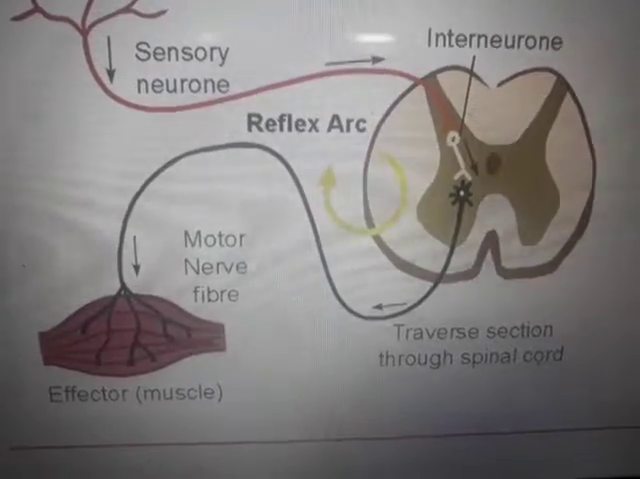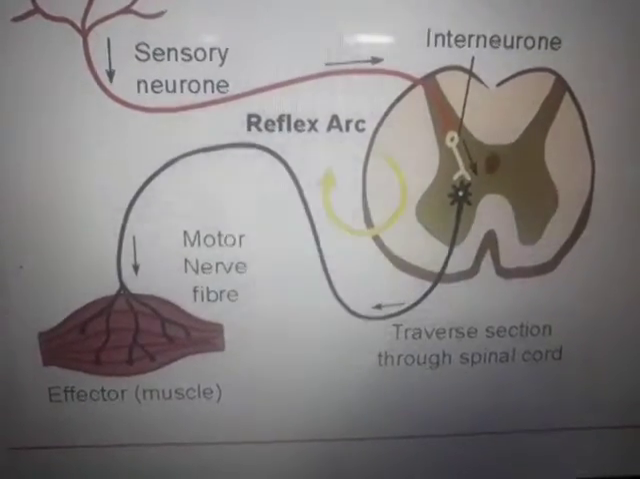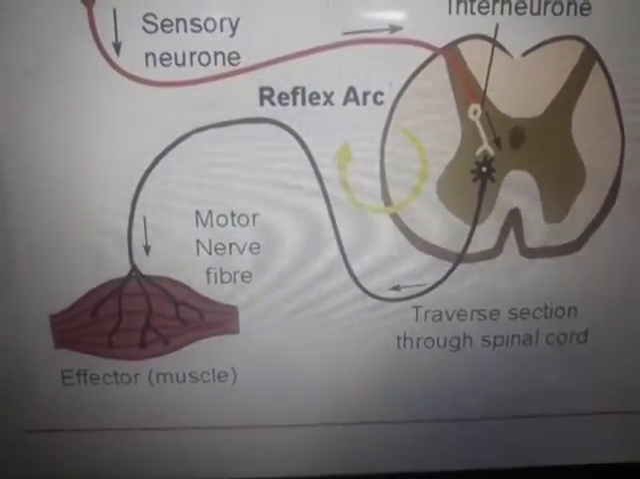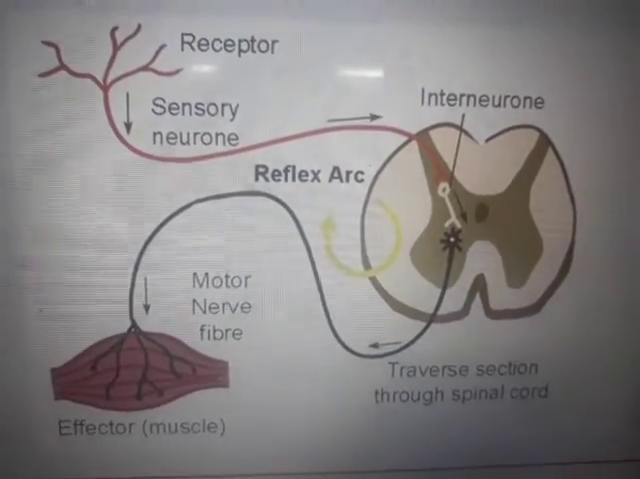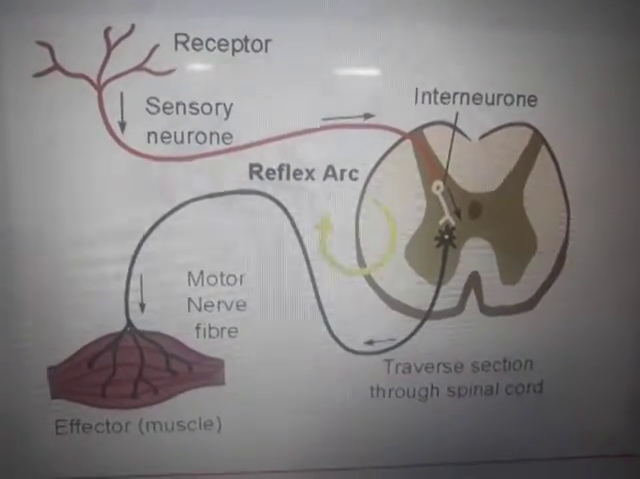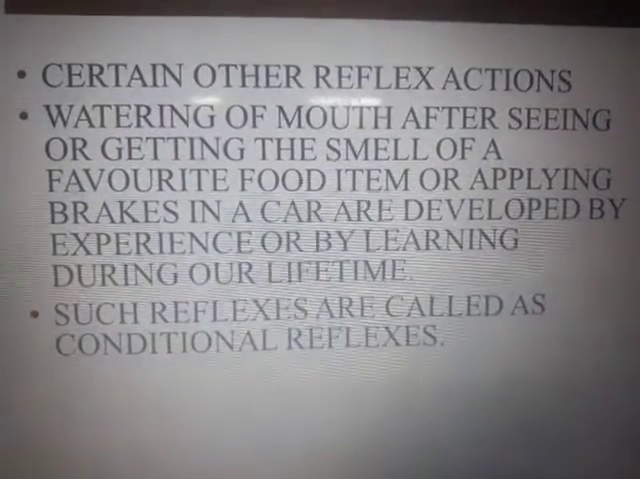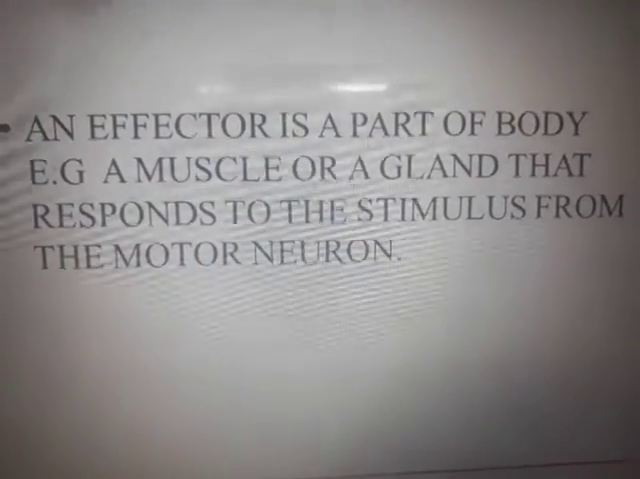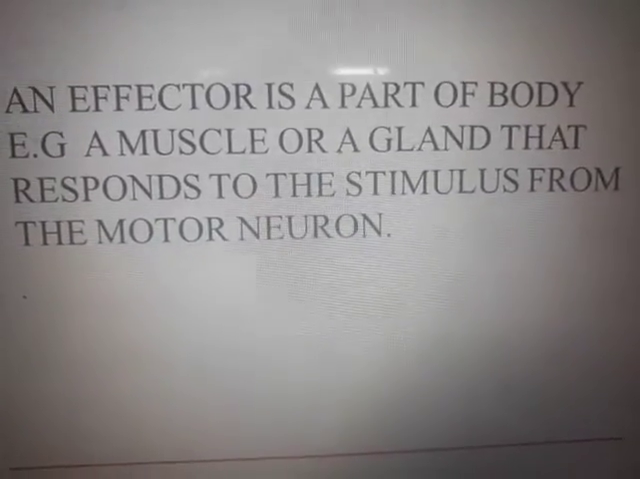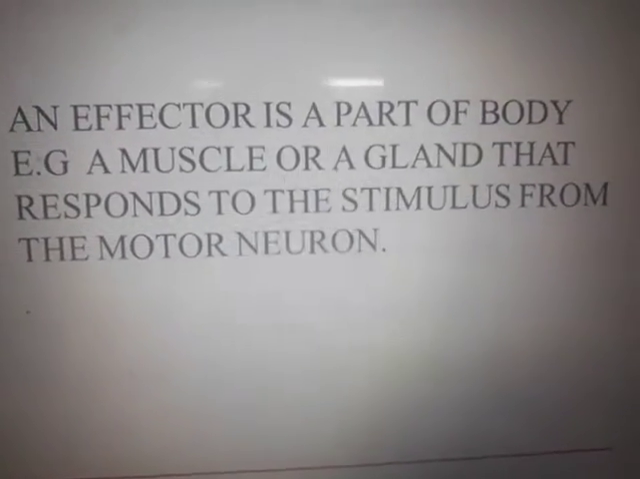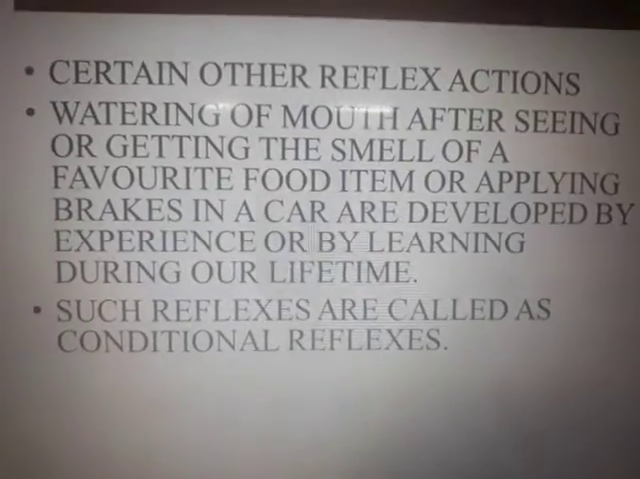Now that message has to be converted to an action, so the effector gives that action. What action? It will retract your hand or leg or whatever part is getting hurt. Understood? So the effector is a part of the body, for example a muscle or a gland, that responds to the stimulus from the motor neuron. I just explained that, right? So let us go ahead.